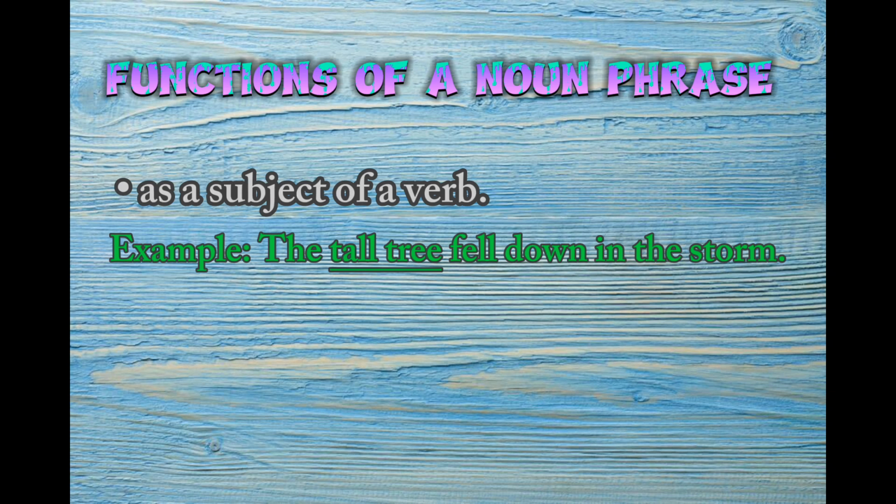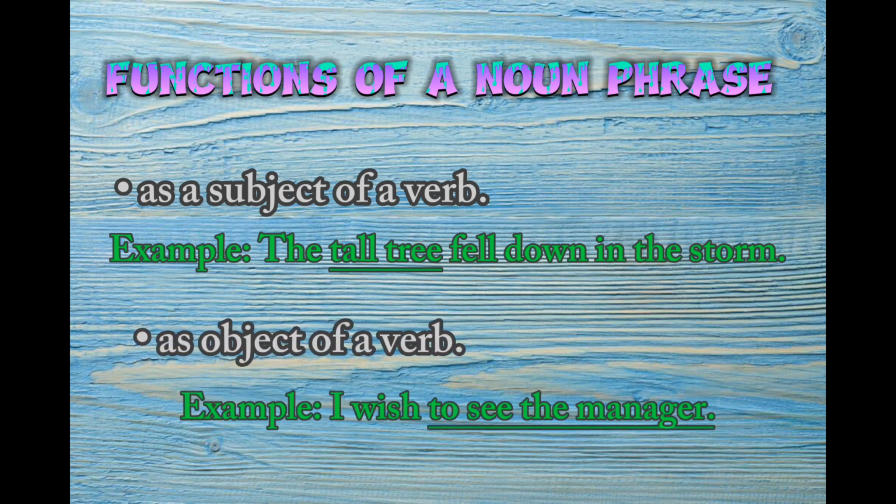So the second function of a noun phrase is as object of a verb. For example, I wish to see the manager. So in this sentence, the phrase to see the manager functions as the object of the verb wish, and it is therefore a noun phrase.